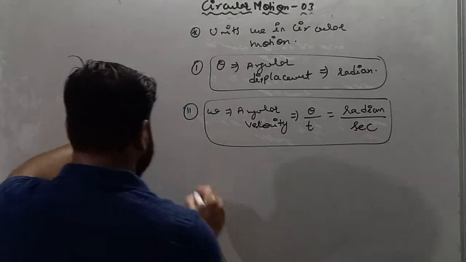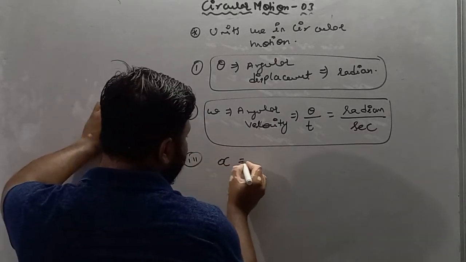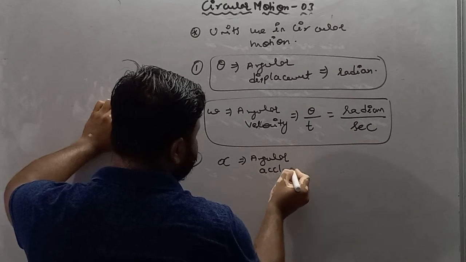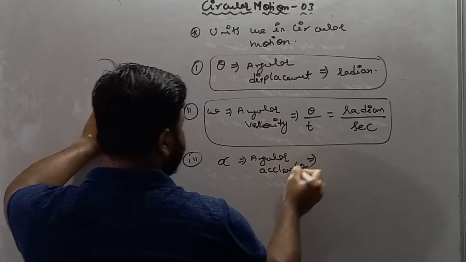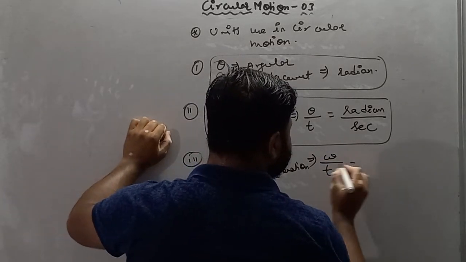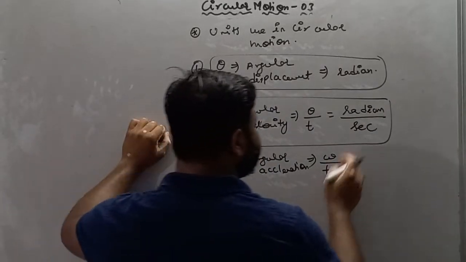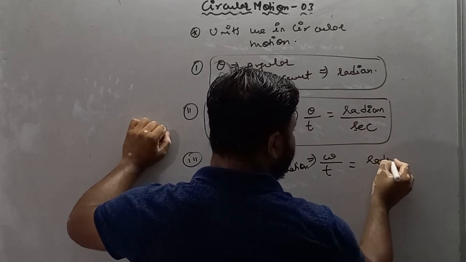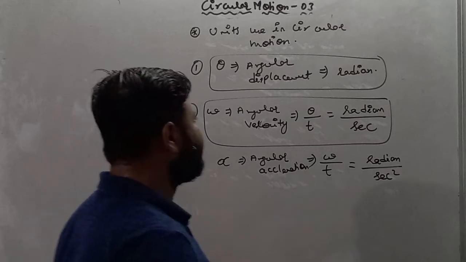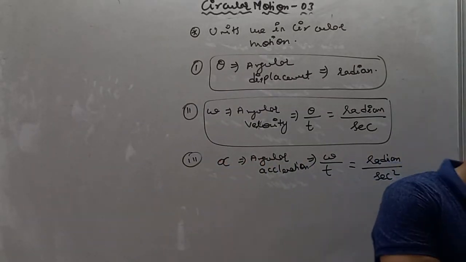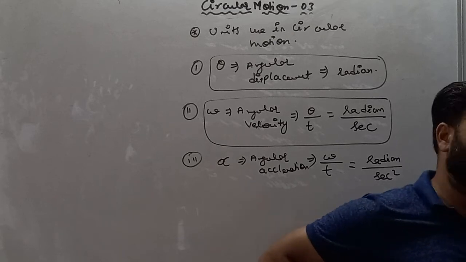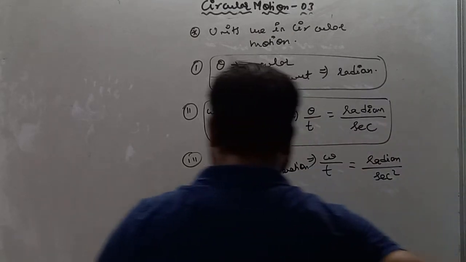Moving forward, third is alpha. Alpha means angular acceleration, and its formula is omega by t. So omega is angular velocity upon t, which is time. So radian per second square is the SI unit of alpha. Moving forward, my dear student, there is also one term called 1 revolution per second.